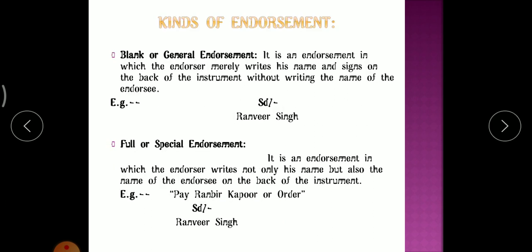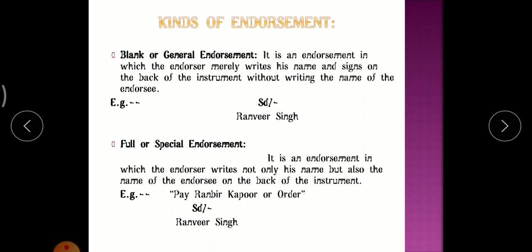Next, a very important thing. Which are the kinds or types of endorsement? We'll go one by one. There are many kinds, and they are very interesting also. First is blank or general endorsement. The name itself says something. It will be simple or blank.